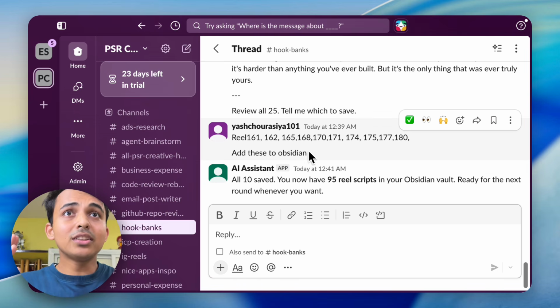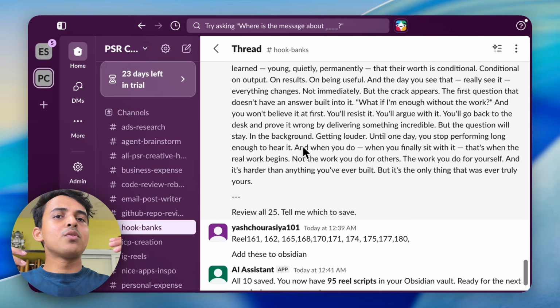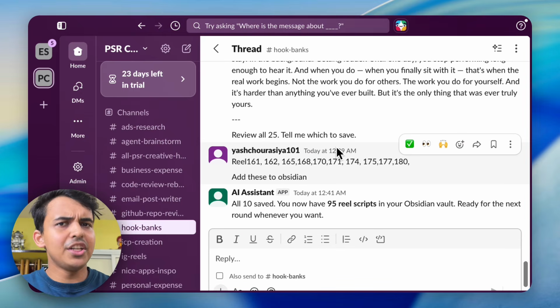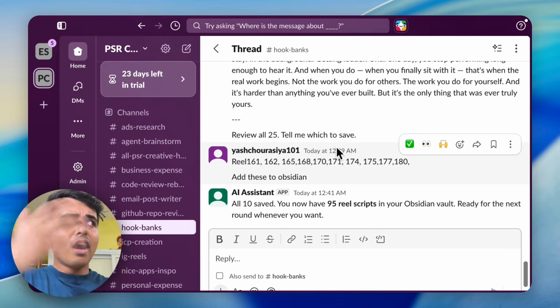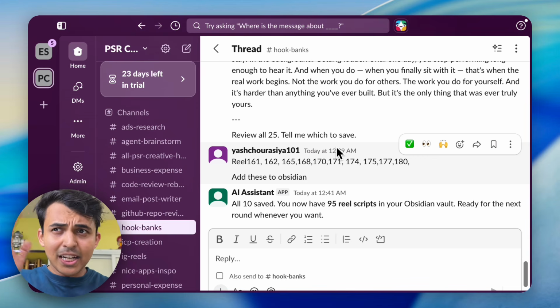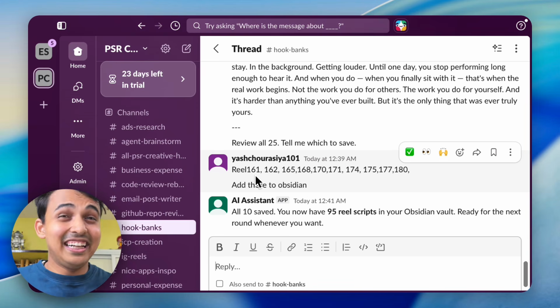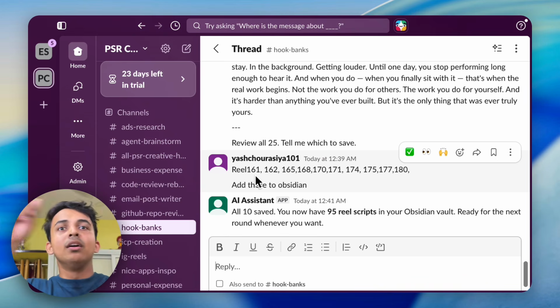So the way it works is I first of all give it my competitors, right? Or the Instagram profiles that I like to reverse engineer, because I like to avoid AI slop, right? That's the first thing I do. Then I've so far created like 180 reels. It is ridiculous, and all of them, it is working, right?